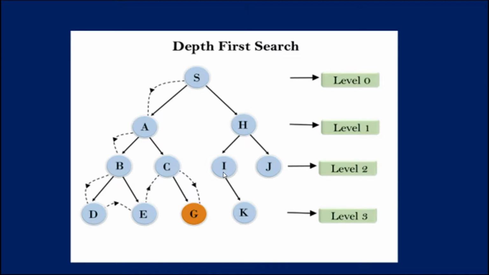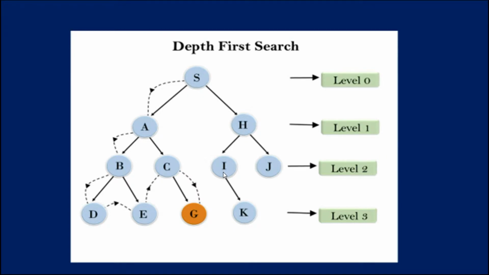It will start searching from root node S, then traverse A, then B, then D, then E. After traversing E, it will backtrack, as E has no other successor and the goal node is still not found.